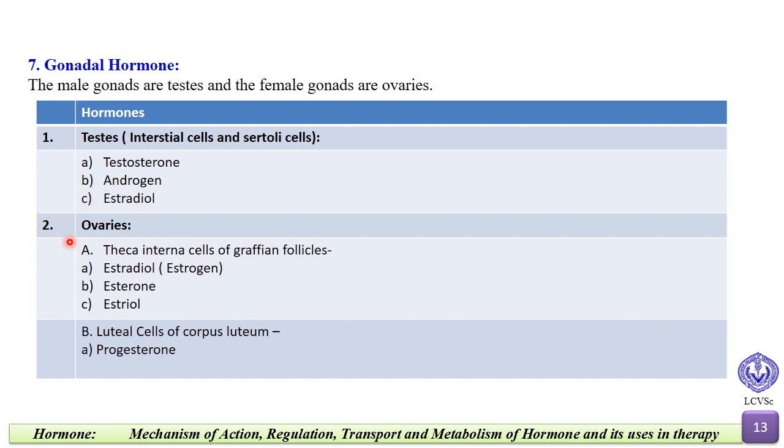And then the hormones of ovaries, that is from the theca interna cells of Graafian follicles we have estradiol, estrogen, estrone or estriol, and from the luteal cells of corpus luteum we have progesterone.